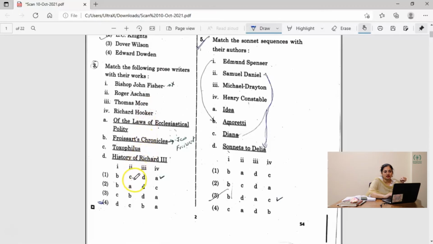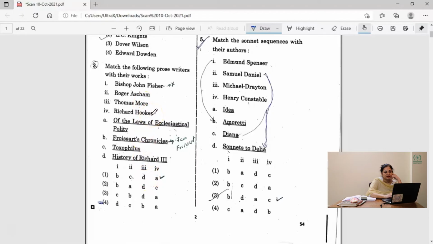Second, which option should come in Toxophilus's place? Option C should be there. It is in A and it is in D. That is, in 1 and 4 we are getting option C. It means we have done the 50-50, and out of these two the correct answer will be there. Now the next is Thomas More. Thomas More's work we all know, that is History of Richard III, after Utopia. So here it is in C.